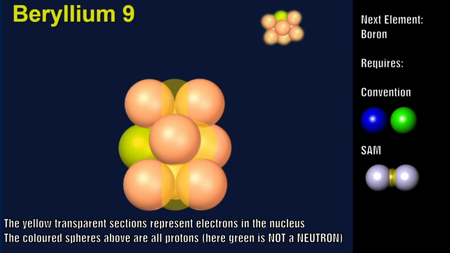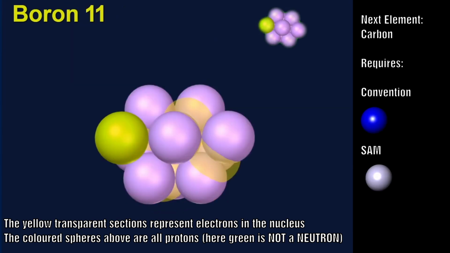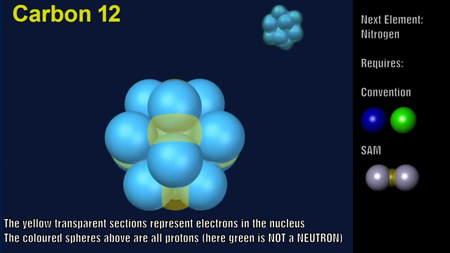From beryllium, we continue to add deuterium to the same face we were adding to before, and this makes boron. As we continue adding deuterium in each step, the protons will rearrange themselves into the densest packing shape. Slowly, the gap in the middle grows until we reach carbon. Here, each proton now touches 5 other protons, and the shape is perfectly symmetrical. It is an icosahedron. Okay, is anyone else spotting the problem here?